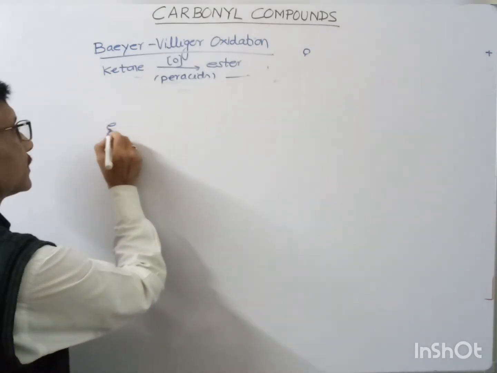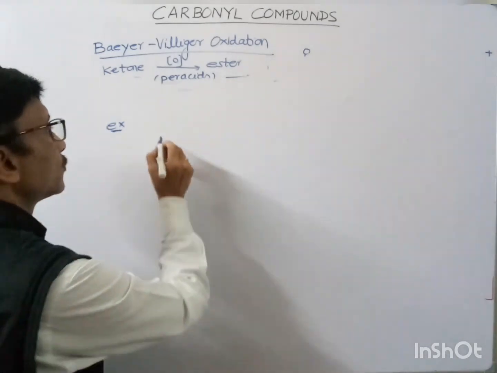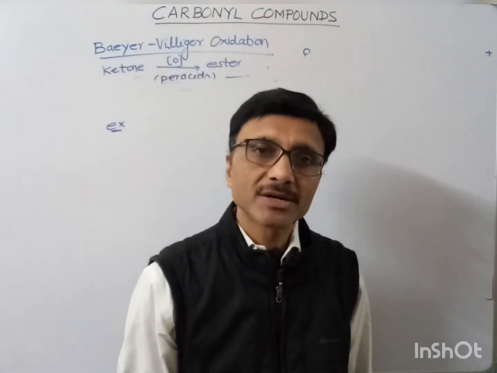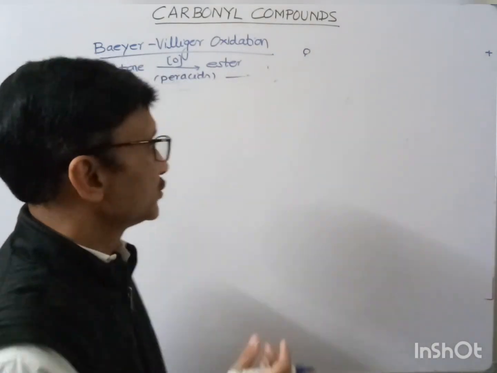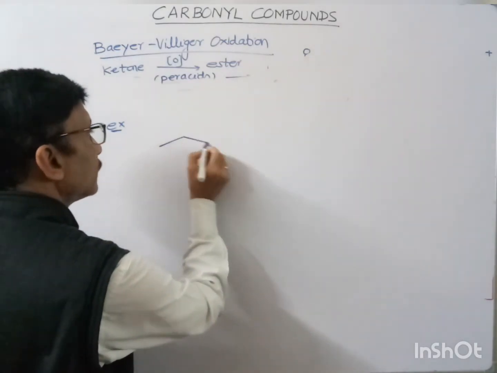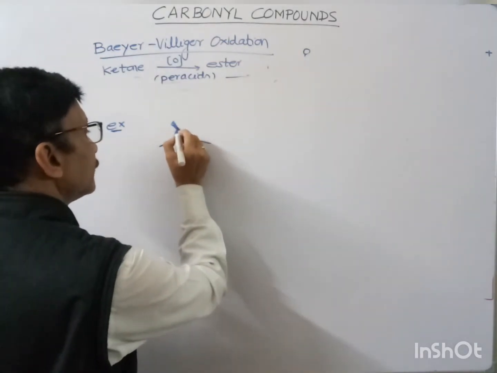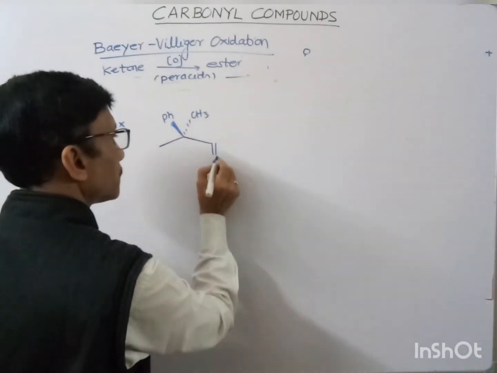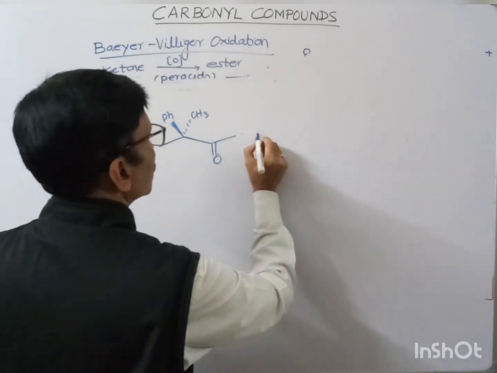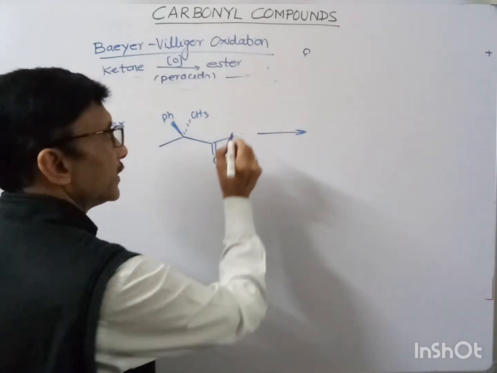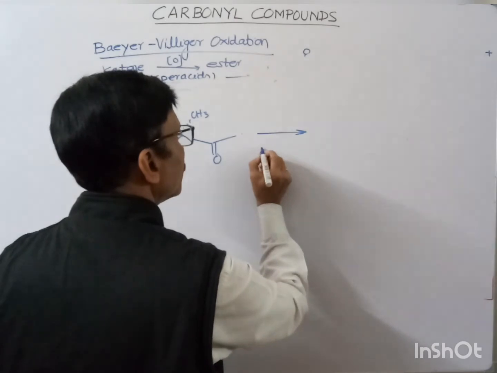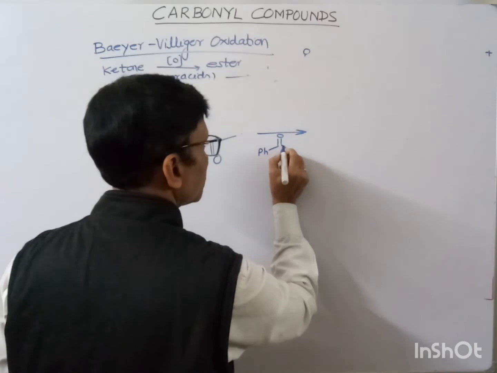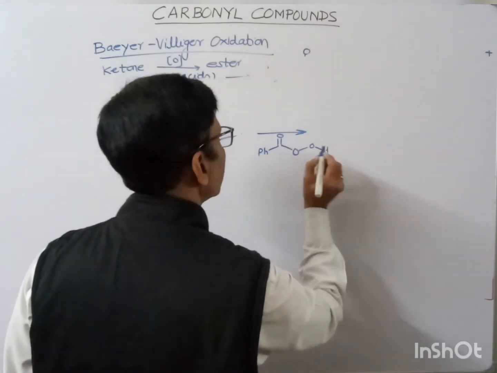Now if we take another example, what I told you is that in the Baeyer-Villiger oxidation reaction the stereochemistry remains the same. Suppose this is the ketone and we have benzoic acid, then what should be the product?